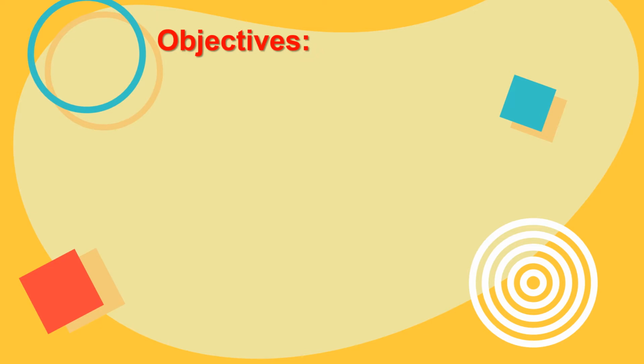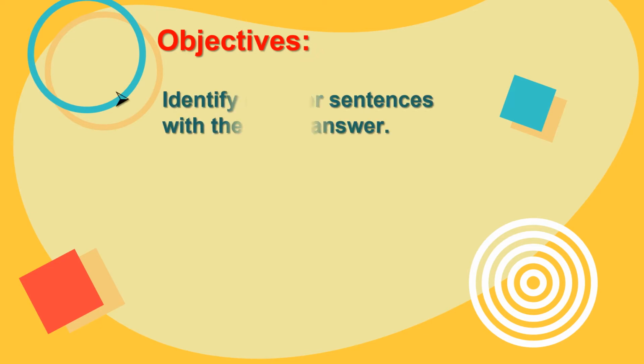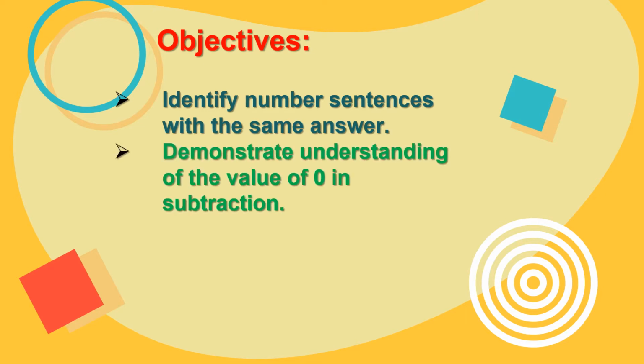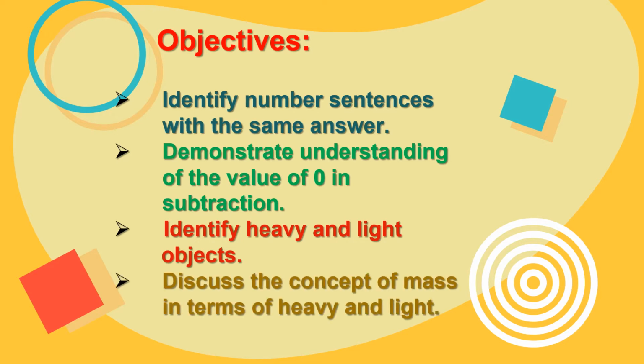What are you going to learn today? What are the objectives? The first one is identify number sentences with the same answer. Demonstrate understanding of the value of 0 in subtraction. What is the value of 0 in subtraction? We will find it. Identify heavy and light objects. And the last one is discuss the concept of mass in terms of heavy and light. We will find out the objects of heavy and light. Let's start our lesson.